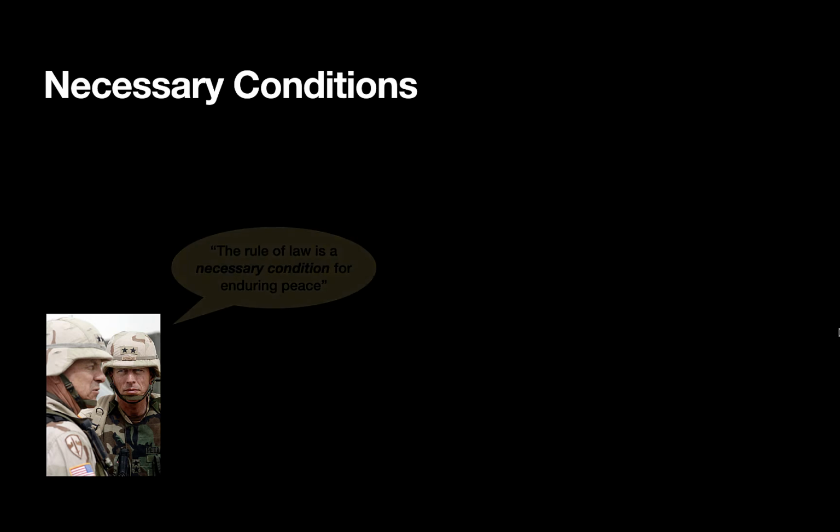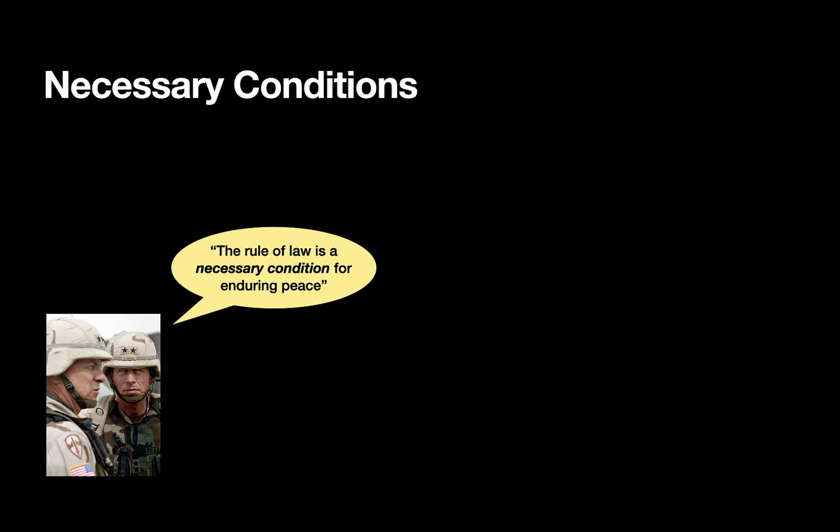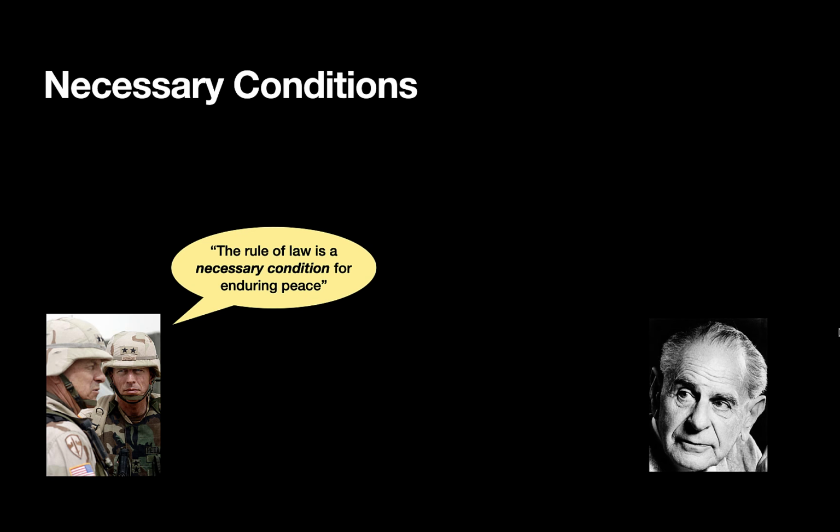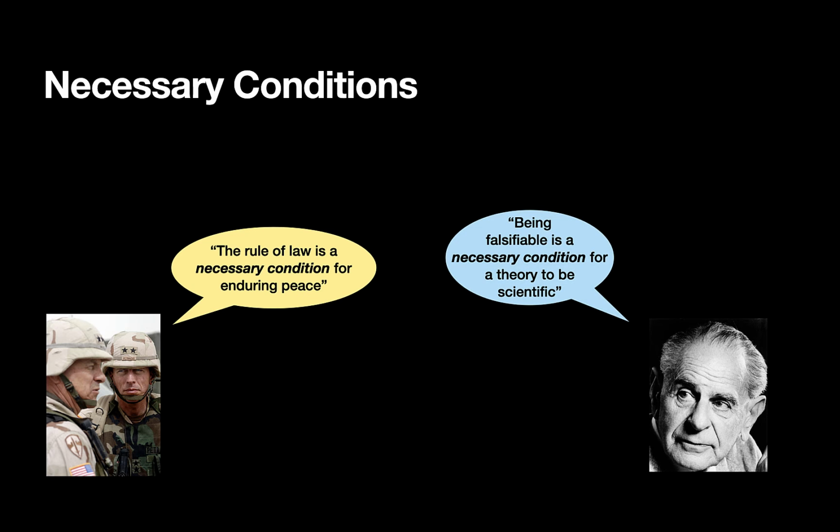Necessary conditions and their refutation. The general said, "The rule of law is a necessary condition for enduring peace." The philosopher said, "Being falsifiable is a necessary condition for a theory to be scientific." From a logical point of view, what did they each mean?